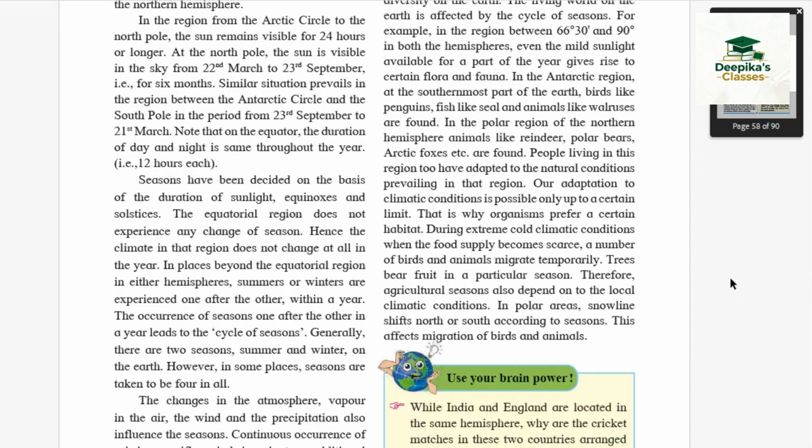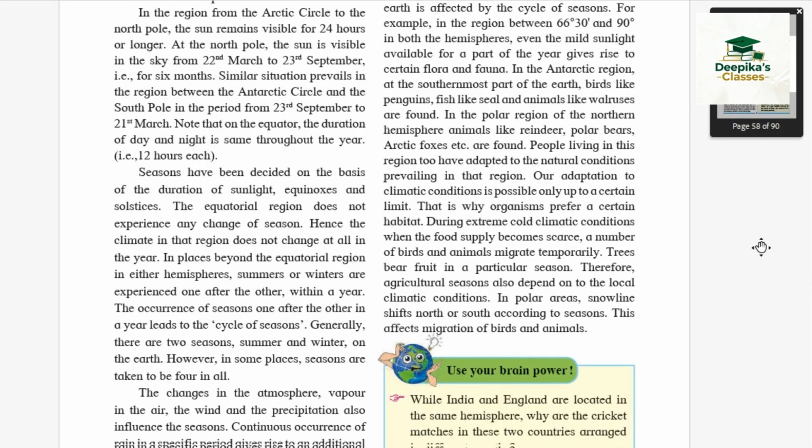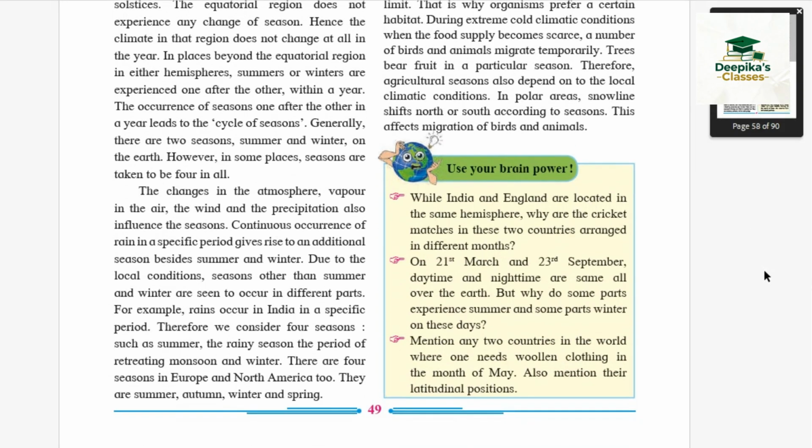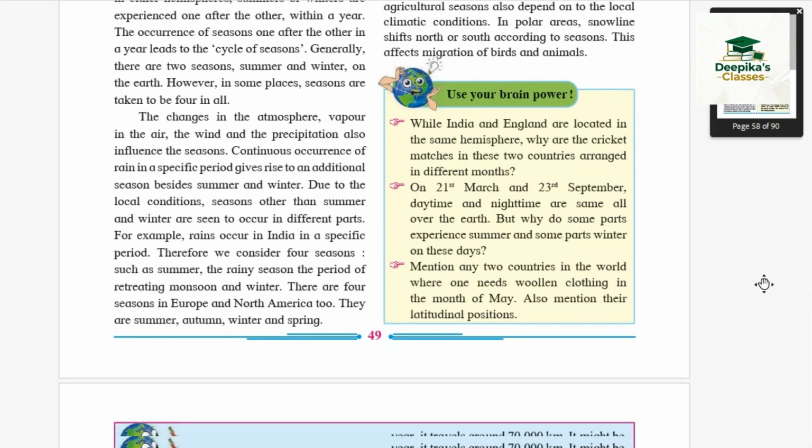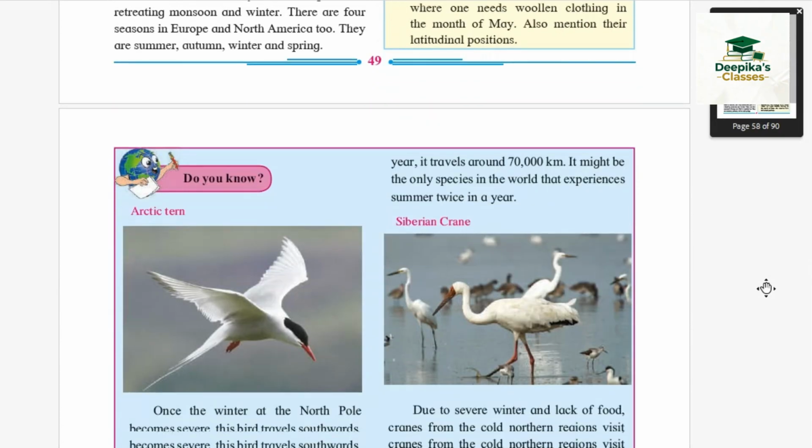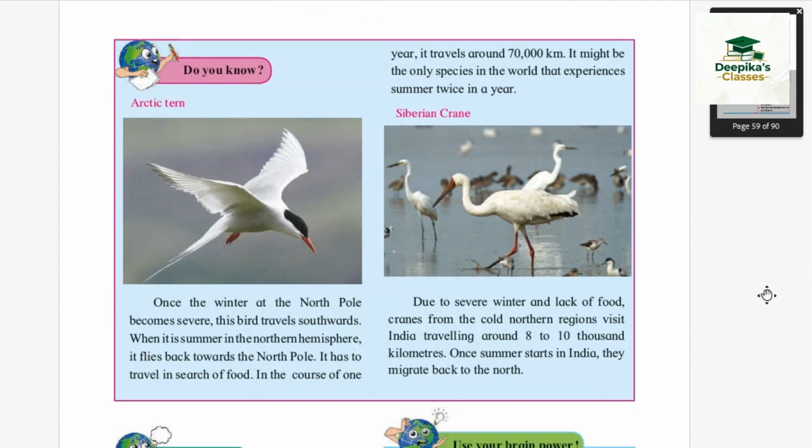They go from one place to another and then after the change of the season they come back again. Trees bear fruits in specific seasons. We find different fruits in different seasons. We can't find a similar fruit in all the seasons. Do we? No. So, farming activities depend largely on local climatic conditions.